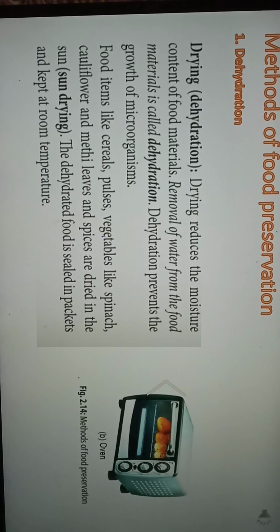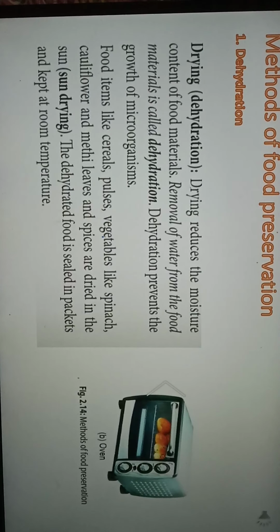So if you are dehydrating that particular food item, if you are drying it, then you are removing the moisture, so the microorganisms will not be able to grow in that food item, and thus you are able to preserve the food material. I hope you all have understood drying. This is the first method of food preservation.